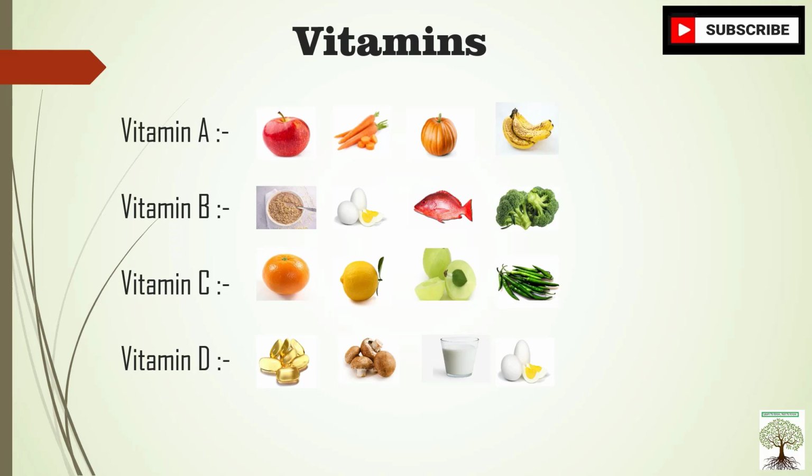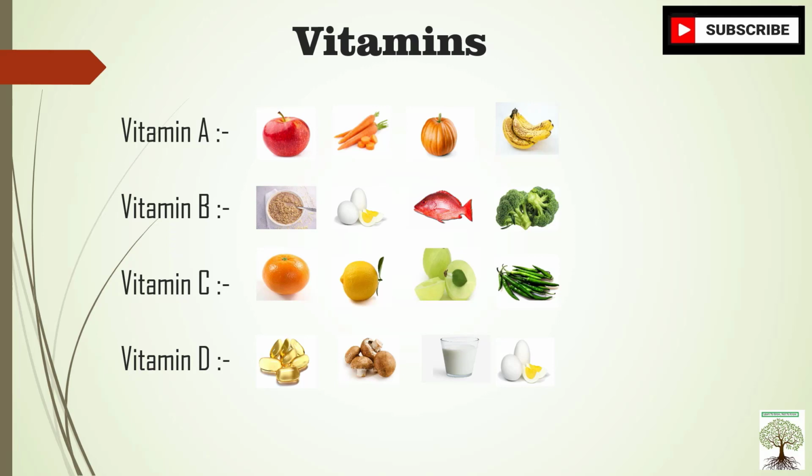Now let's see vitamin B. We get vitamin B from oatmeal, the first picture. Then egg, fish, broccoli, green leafy vegetables. We get vitamin B from these food items. The function of vitamin B: it is very important for the growth and working of nerves and muscles. So it works like a protein as well, it builds the muscles. So B as well helps the growth of muscles and working of nerves.